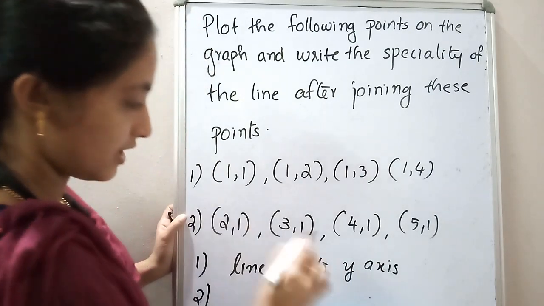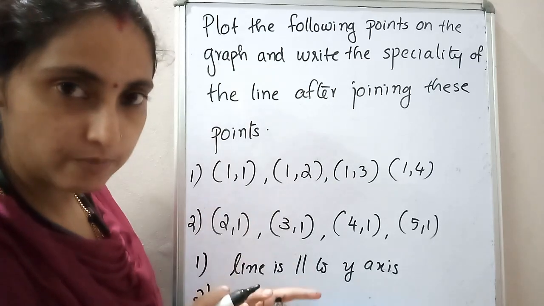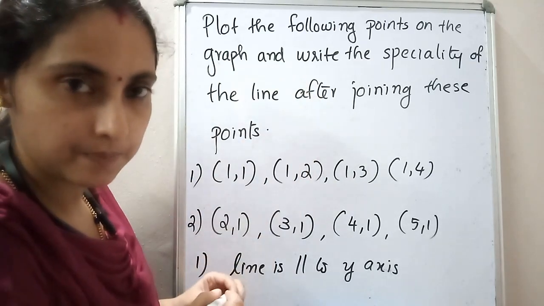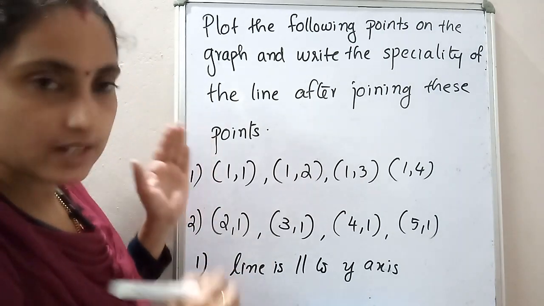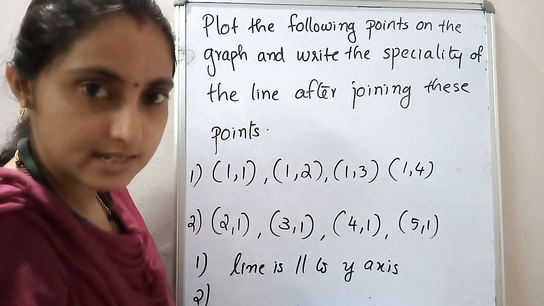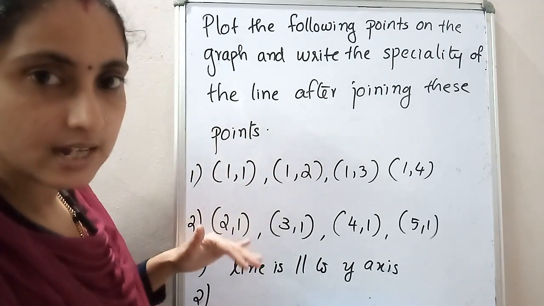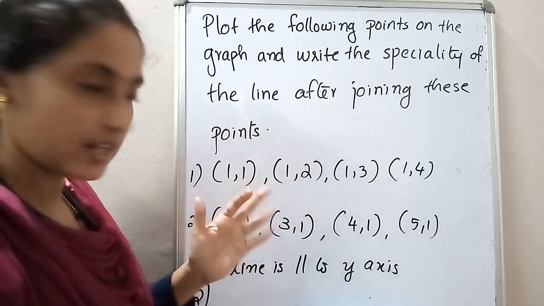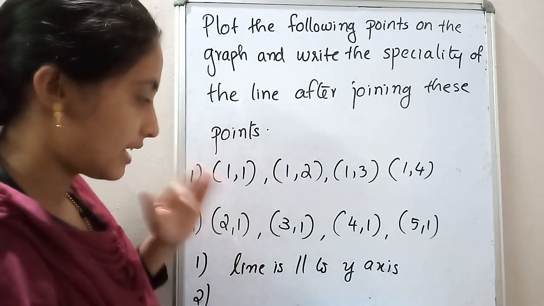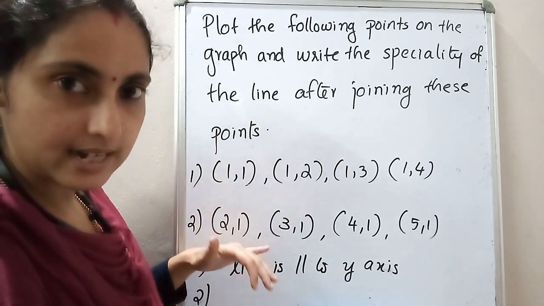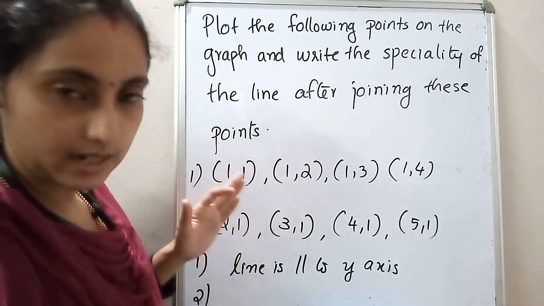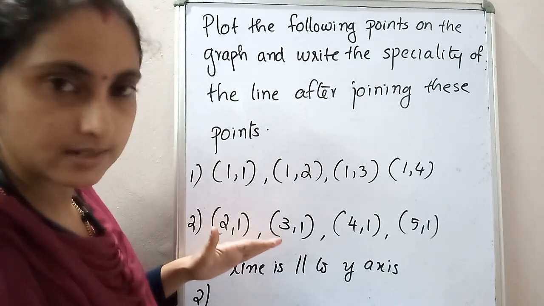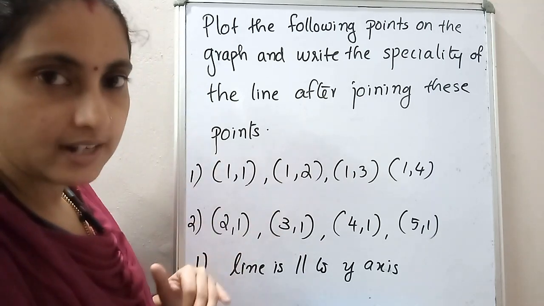Okay. Second question. You have to plot the points on the graph paper and then write down the answer. In the graph book, you have to do this question. Plot the following points on the graph. That question you have to write on the right side of your graph book, and these two questions. And then you have to divide that page into two parts. In the first part, you can use it for drawing the first figure. In the second part, you have to take it for the construction or for the joining of this second set of coordinates. Okay, second points. Then you can write the answer.